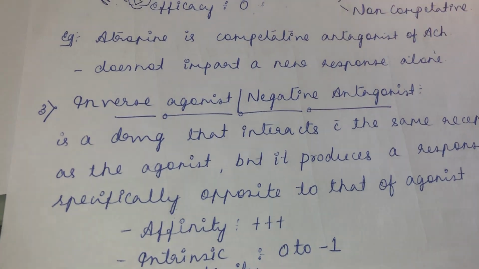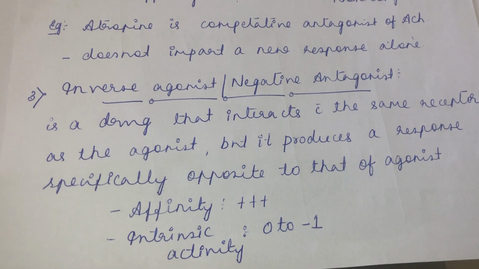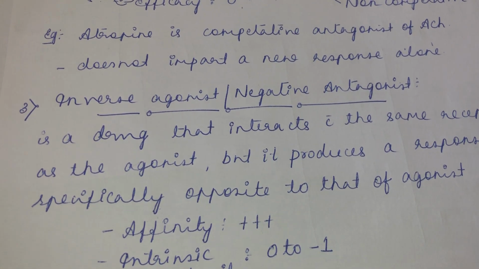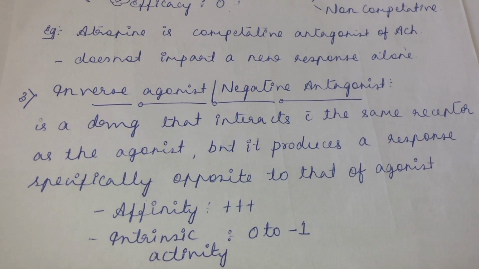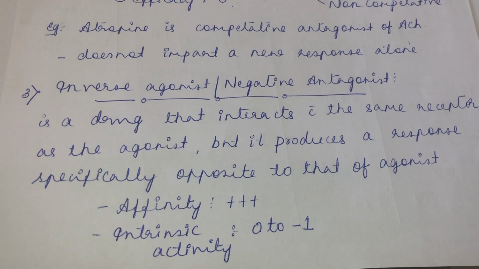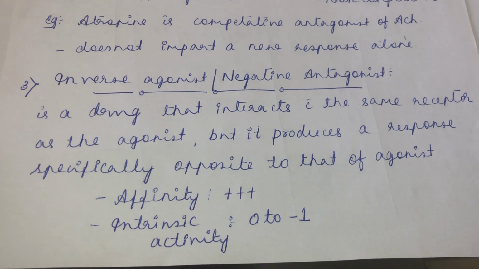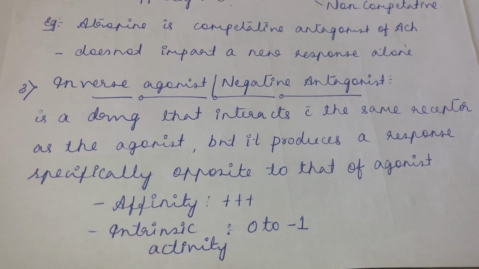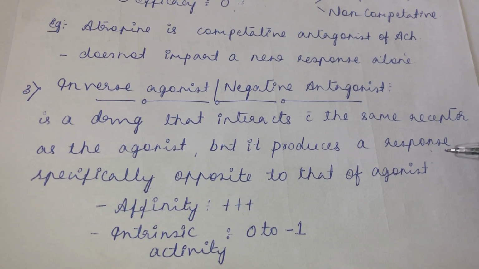Then the next type of drug is the inverse agonist, also called negative antagonist. An inverse agonist or negative antagonist is a drug that interacts with the same receptor as that of the agonist, but it produces a response specifically opposite to that of the agonist. That we should keep in mind.